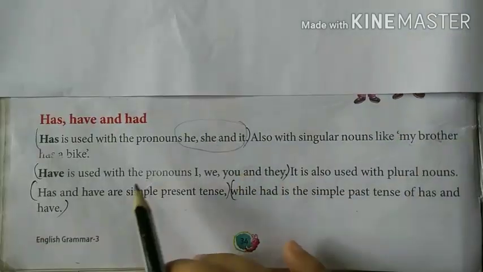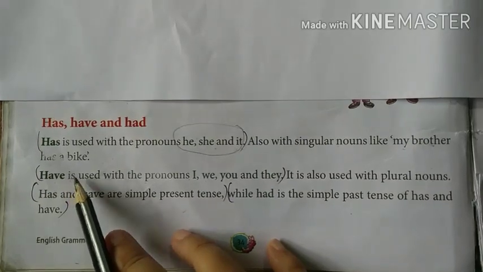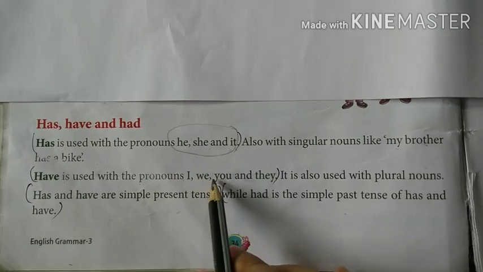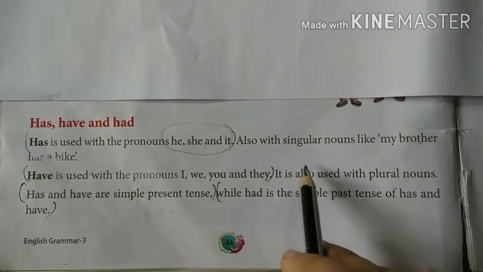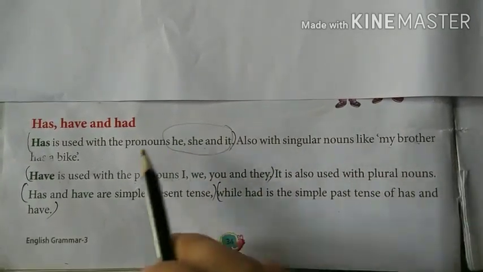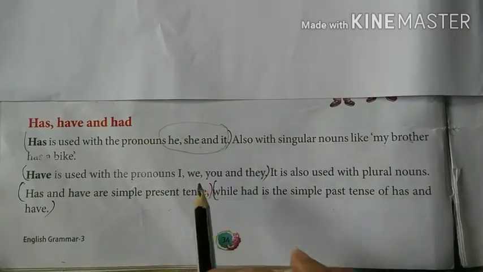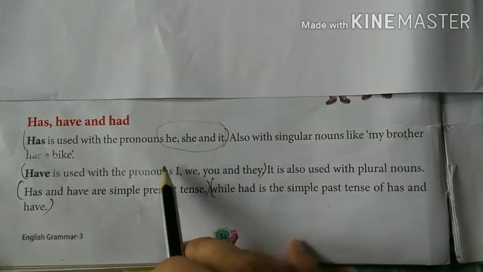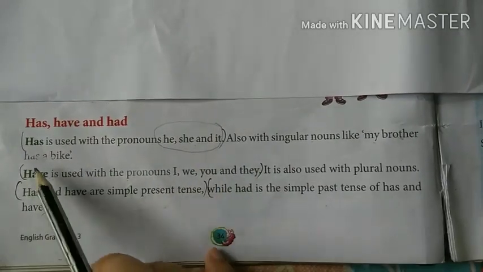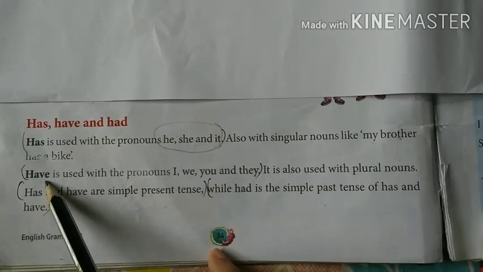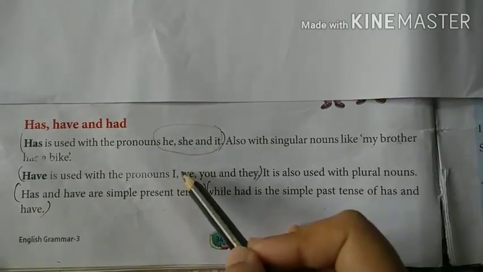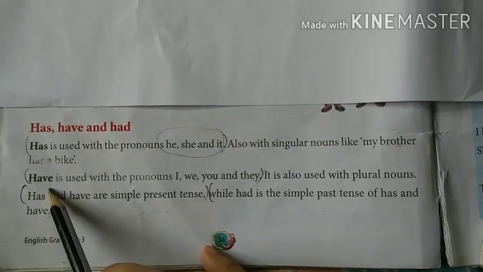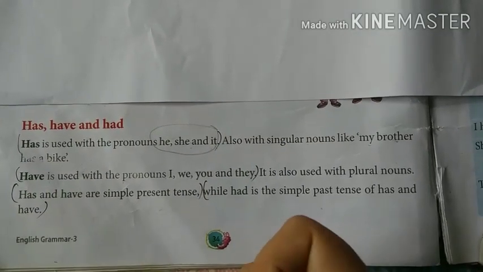Okay. Now let us discuss the word have. So have is used with the pronouns like I, we, you, and they. It is also used with plural nouns. So whenever we use the words or pronouns like I, we, you, and they, these words are always followed by the word have. Although I is singular, I will always be followed by the word have. Like I have bought a new book.